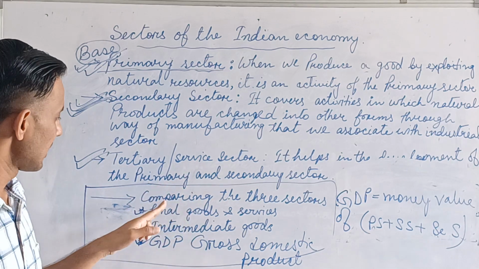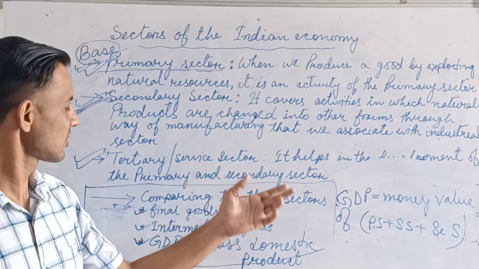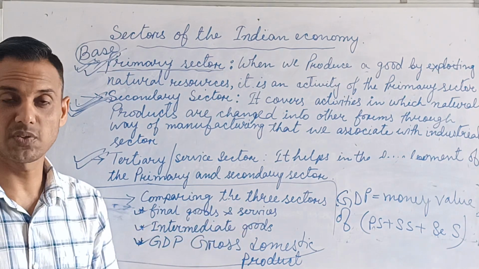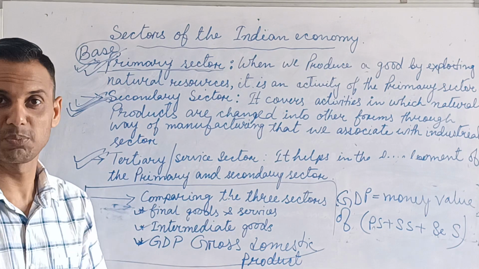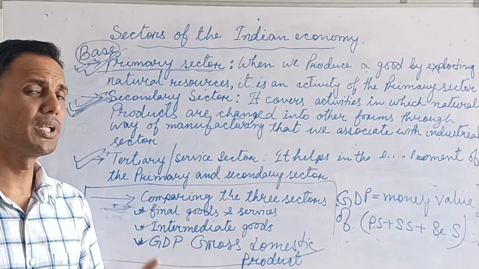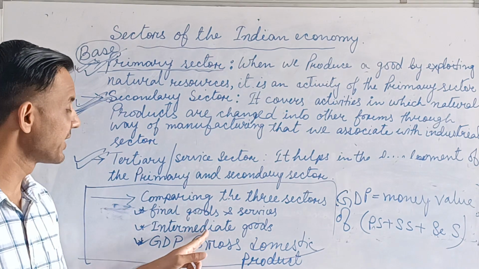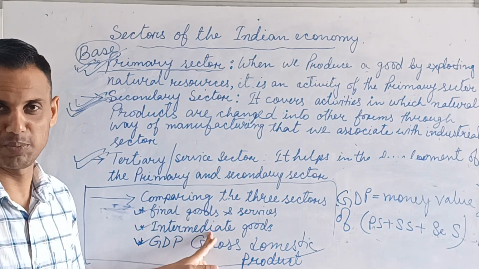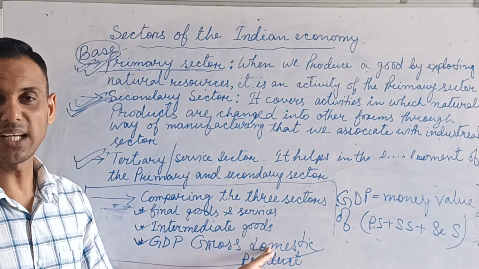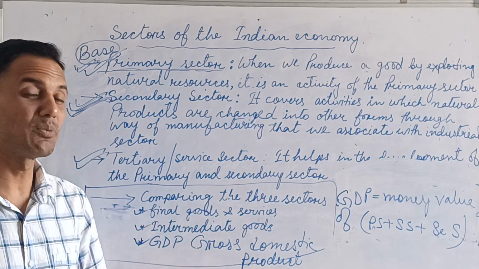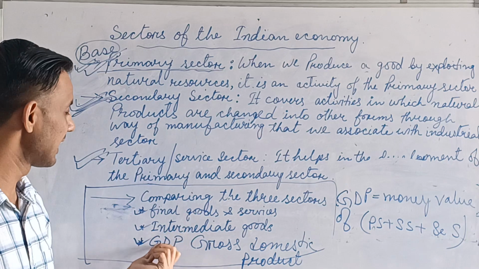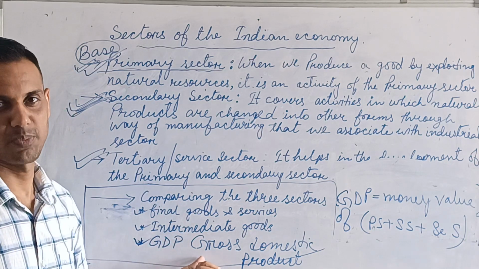Okay, then comparison of the three sectors. So in here final goods and services, which one is resale is not possible and it will not come out from the process of production. Intermediate goods, which are anything we need to produce another product, and the resale is possible, it will not come out from the process of production. And finally GDP, gross domestic product, it means when we add the money value of all these three sectors, primary, secondary and service, then we will get the GDP, gross domestic product.